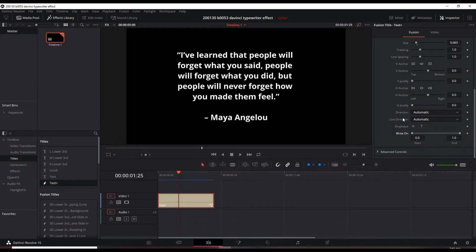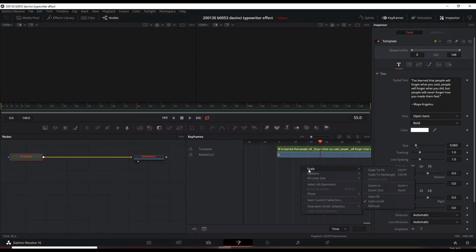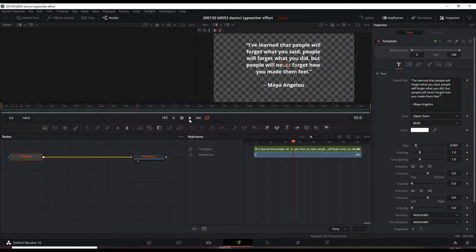So what we need to do is go to the Fusion page, which is here. If you don't see anything here, click on keyframes. Now we see our text. And to see this a little better, just right click here and go to scale and scale to fit. And now we can see the text displayed fully. As you can see here, this 5-second clip of text is 149 frames. And if we play this, it's just showing us the full text.